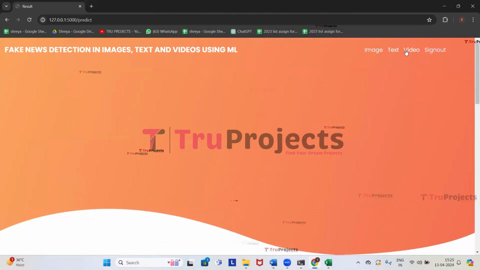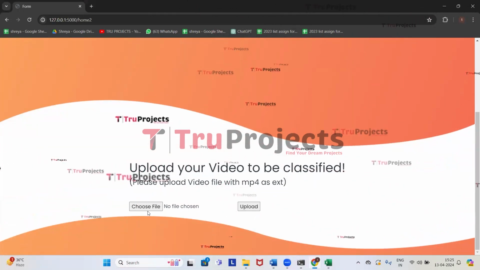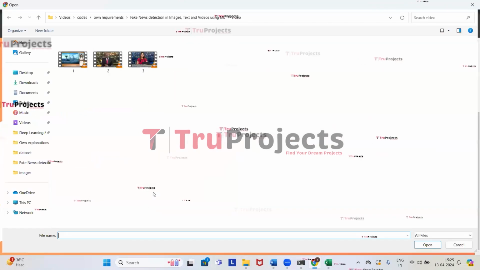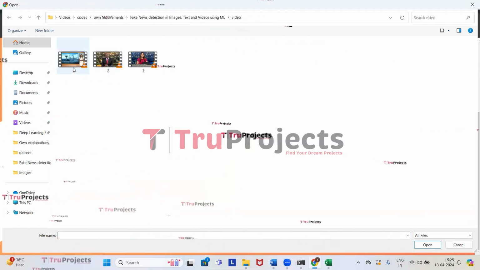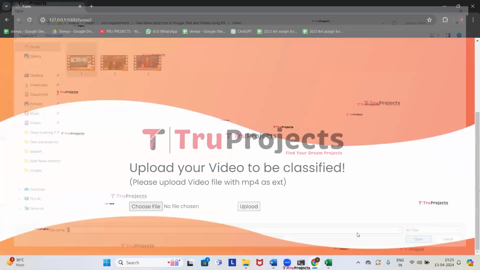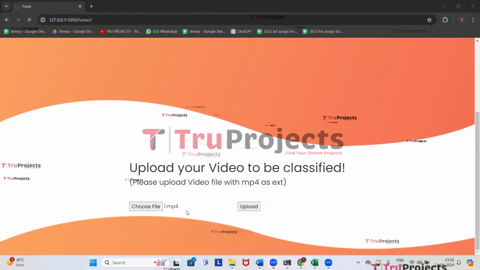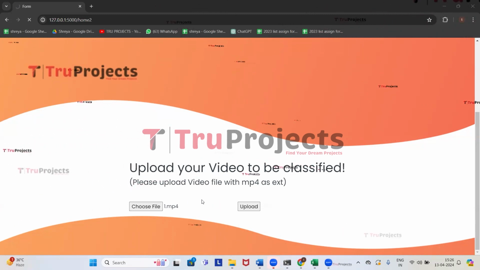So click on video link. Here we can see a choose file button. We need to click on that for uploading the video files. So click on choose file. These are the video files that we need to upload. So I'm going to select the first video and now click on open. And now click on upload. As it is a video, it is taking some time. So we need to wait until it detects the fake news.